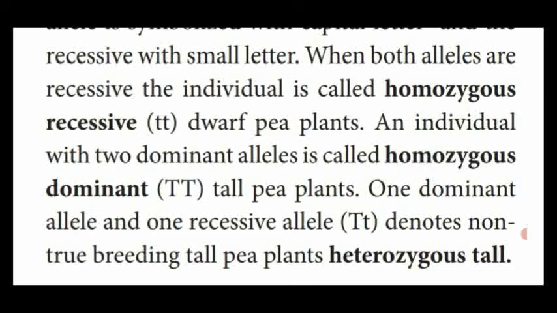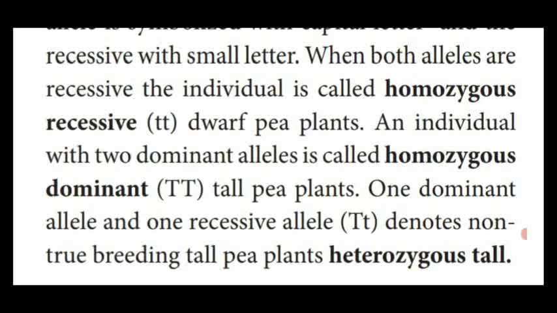Then in the gene, the two alleles showing the dominant character are symbolized with a capital letter. The recessive characters are symbolized with a small letter.